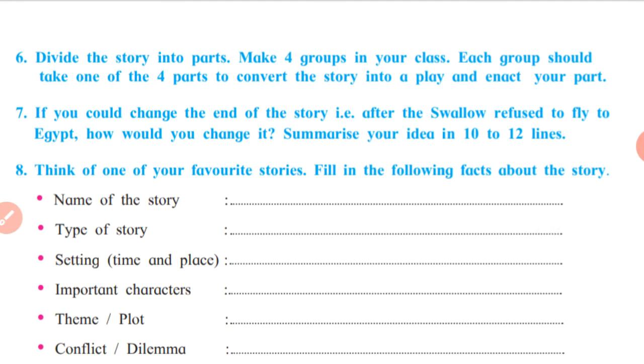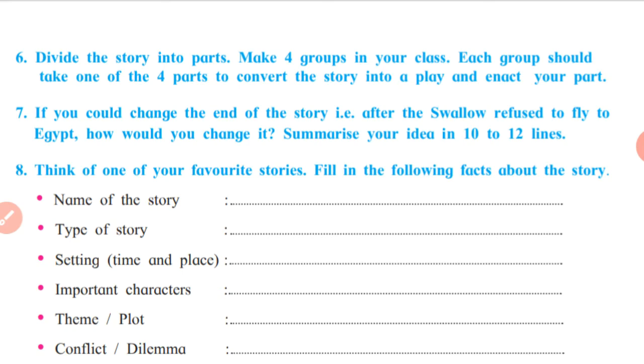Next, the 7th one. If you could change the end of the story, that is, after the swallow refused to fly to Egypt, how would you change it? Summarize your idea in 10 to 12 lines. So we came to know that the story has an unhappy end or sad end, that is the death of the swallow. So instead of this, how could you change this?